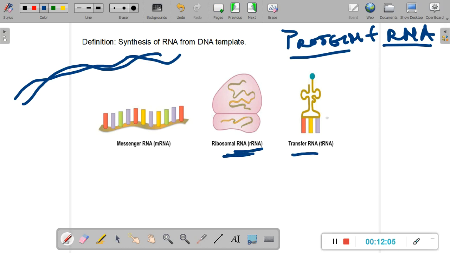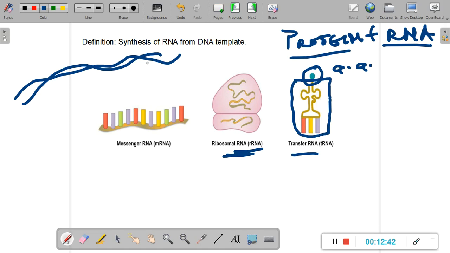The third type of RNA that is transcribed is known as the tRNA, and let me just show you where the tRNA is. So this part here is the tRNA. This bluer structure on the top is an amino acid. So what is tRNA? tRNA stands for transfer RNA, and the function of transfer RNA is to bring an amino acid next to the other. And we will study how this happens in our next session when we study the process of translation. But at the moment we are only going to bother ourselves with transcription. So this is basically the transfer RNA or tRNA.